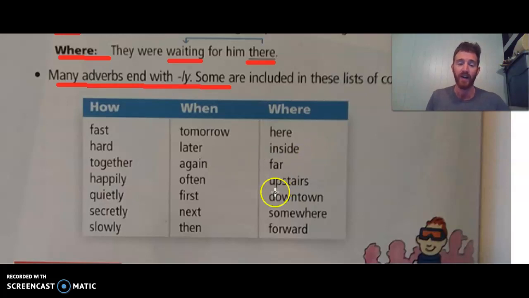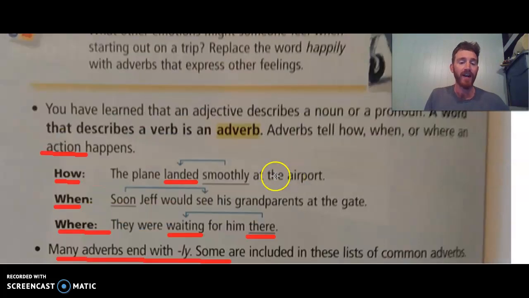Or we could do where. I could say, I ran upstairs. I drove downtown. I walked somewhere. Again, that doesn't tell us a whole lot, but it's a word that describes the action. Even "somewhere" tells us where we're going. Okay, so again, all these are describing verbs. A word that describes a verb is an adverb.